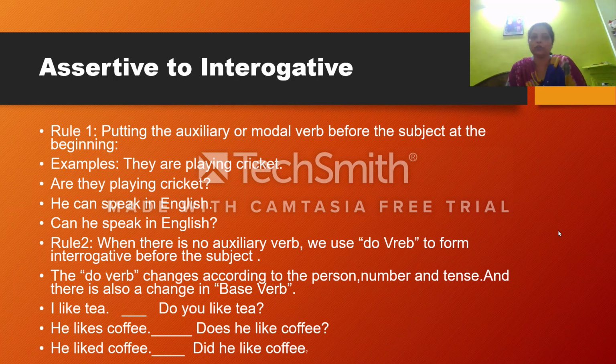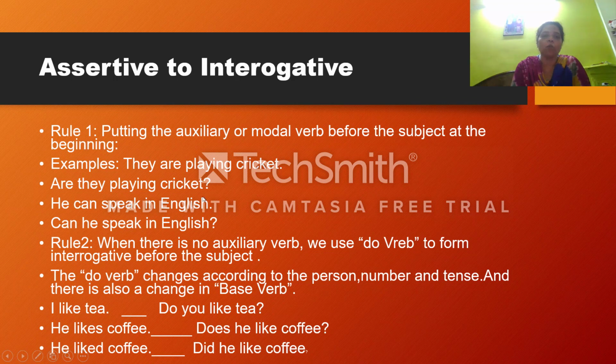So today we are going to learn the rules. The first rule: putting the auxiliary or modal verb before the subject at the beginning. That means while we are changing a declarative sentence or assertive sentence to interrogative, the auxiliary verb or modals, the auxiliary verb I told you is the be verb, that is is, are, was, were, they are called auxiliary verbs. So the auxiliary verb or the modals come before the subject.